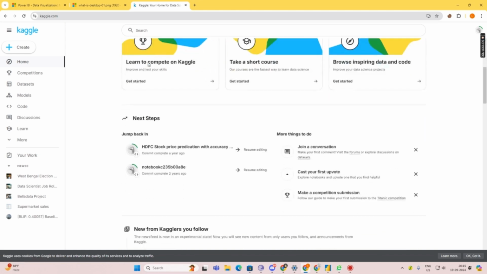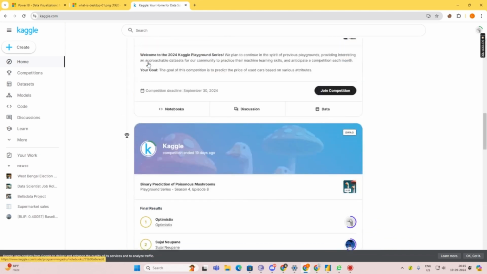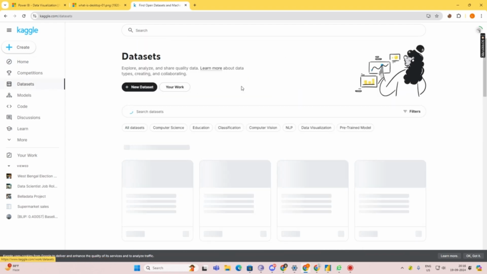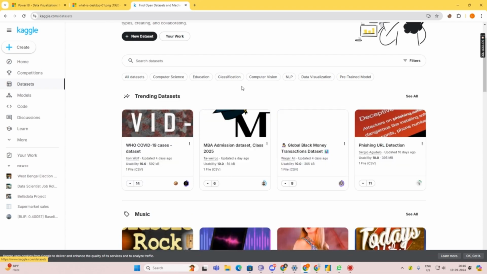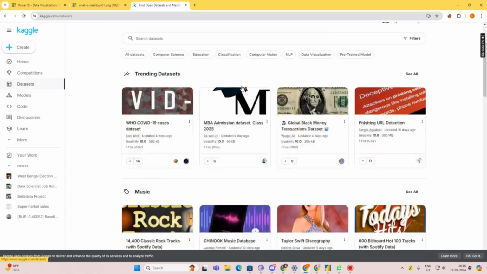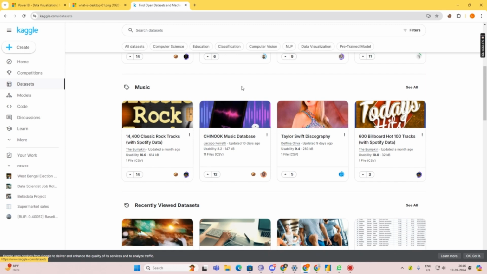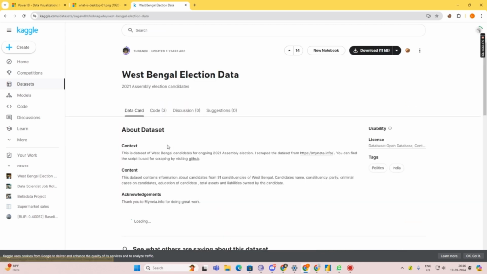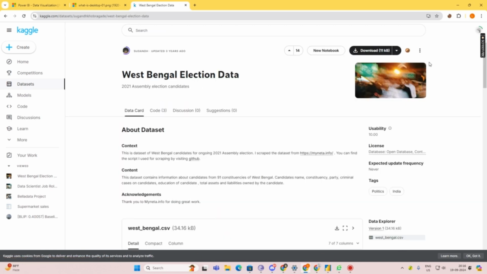After you have logged in or registered in Kaggle, you just need to go to any data set. For example, I take a simple data set. See, there is a West Bengal election data set, so you can easily download it.